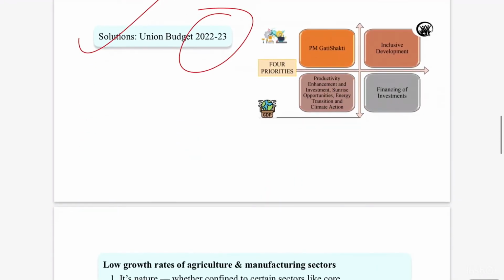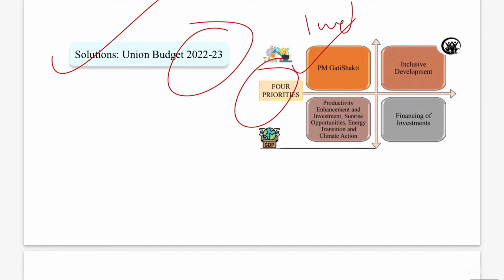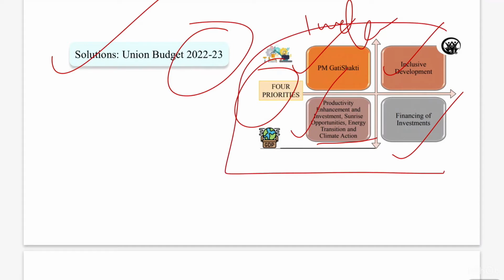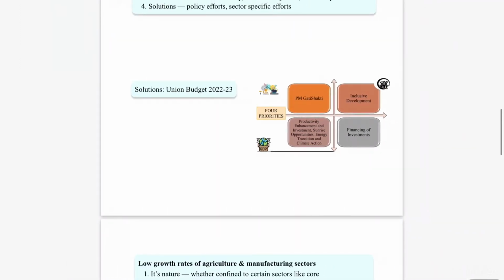In the Union Budget, 4 priorities have been mentioned by the government. What are the 4 priorities? PM Gati Shakti, that is infrastructure related, and inclusive development, productivity enhancement and investment, sunrise opportunities, energy transition and climate action, and financing of investments. While writing an answer in mains, you can suggest that these 4 priorities mentioned by the government during the Union Budget may be the right solutions for our macroeconomic challenges. In this way, you have to connect your syllabus or your preparation with the recent Union Budget and economic survey.